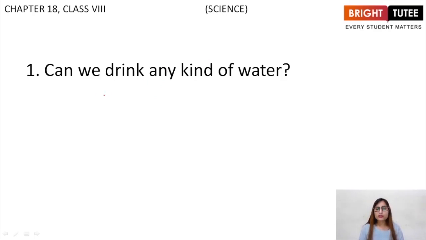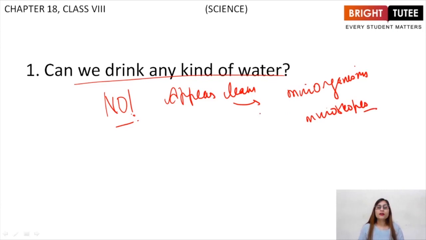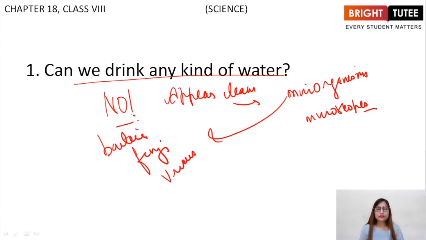And the first question is, can we drink any kind of water? No, we cannot drink any kind of water. Even the water that appears clean can still have microorganisms in it, which can only be seen with the help of microscopes. So, these microorganisms are bacteria, fungi, viruses. So we should always drink clean water, which is filtered water, right? It must be filtered. Alright.